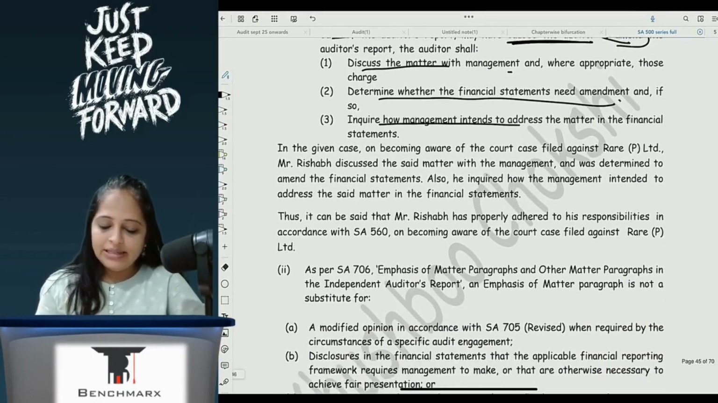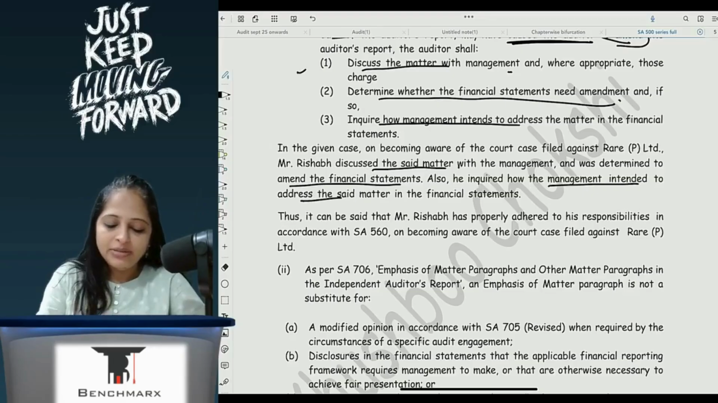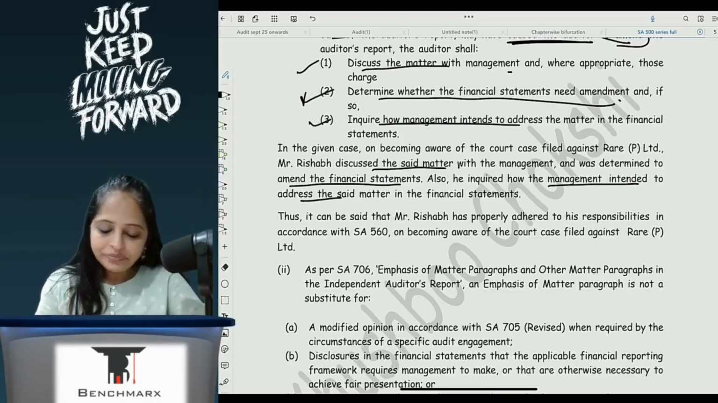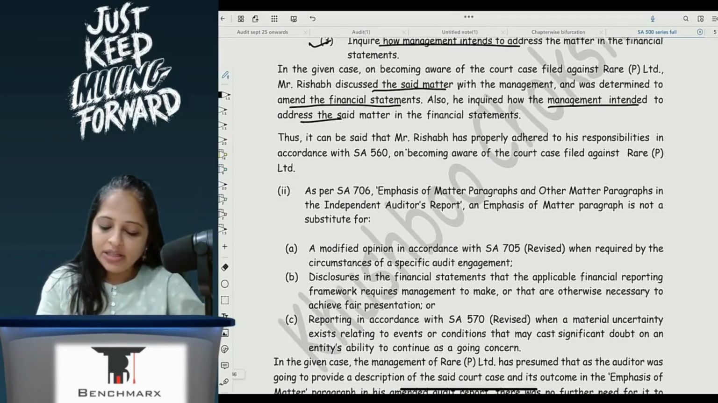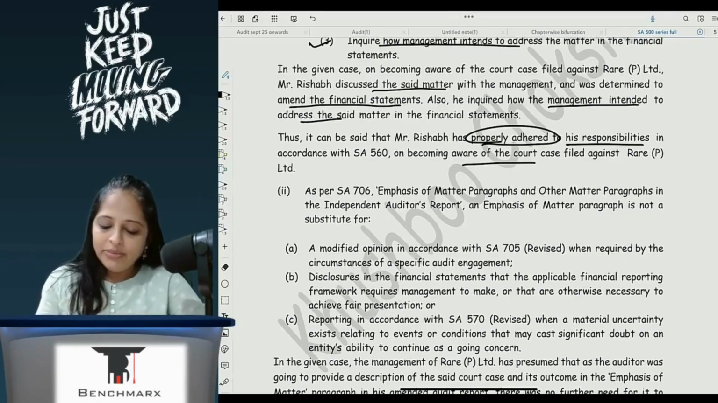In the given case, on becoming aware of the court case filed against Rare Private Limited, Mr. Rishabh discussed the said matter with the management and determined to amend the FS. So Mr. Rishabh is doing his part. He also inquired how management intends to address the matter. So all three things he has done. Thus it can be said Mr. Rishabh has properly adhered to his responsibilities. He has done what is required to be done by the SA on becoming aware of a case filed.